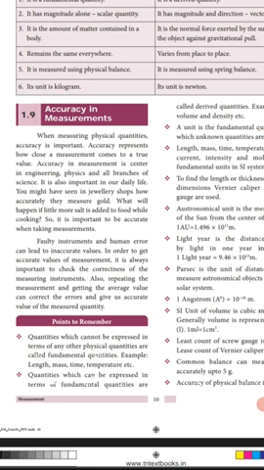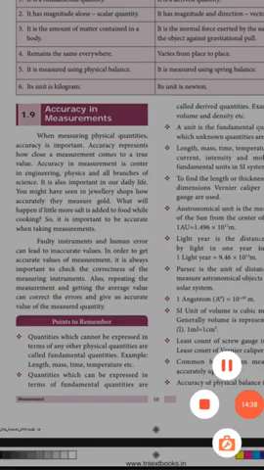So the last one is accuracy in measurements. While taking measurement, accuracy is very important. It is important to be accurate when taking measurements. Repeating the measurement and getting the average value can correct the errors and give us an accurate value of the measured quantity. Okay, so accuracy is very important in our measurements. So repeatedly taking measurements is good, and we get an accurate value for the measurements.